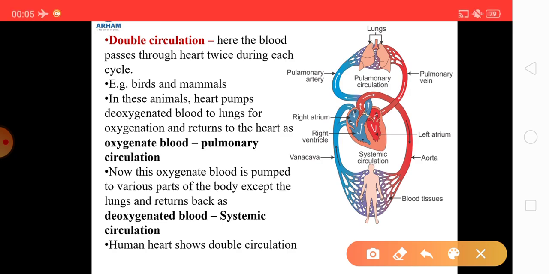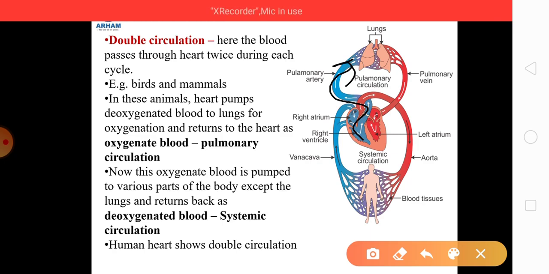So if you see, the heart is pumping the deoxygenated blood towards the lungs. Why is it pumping it towards the lungs? Because at the lungs, the deoxygenated blood will get oxygenated, because the lung is carrying the oxygen.